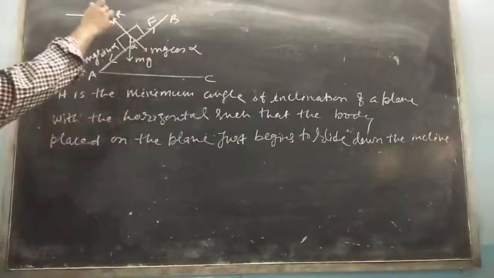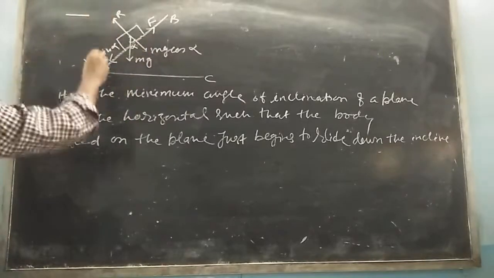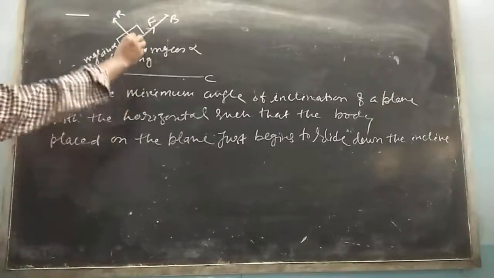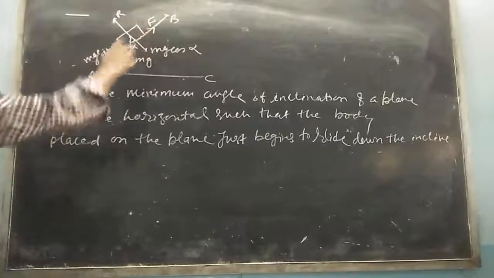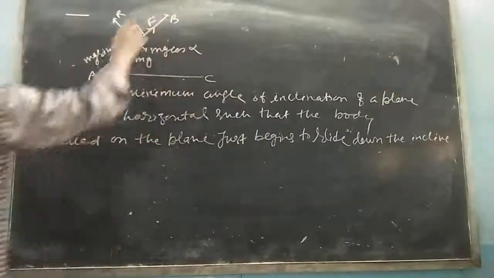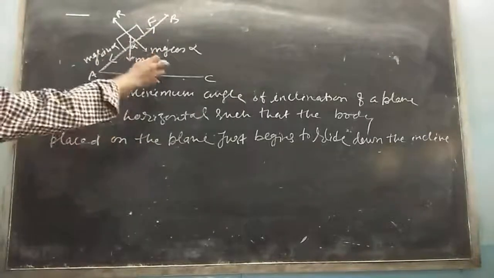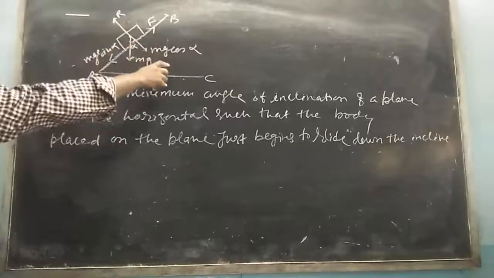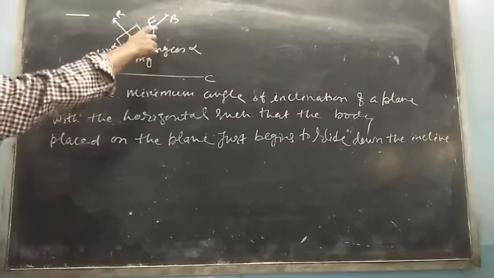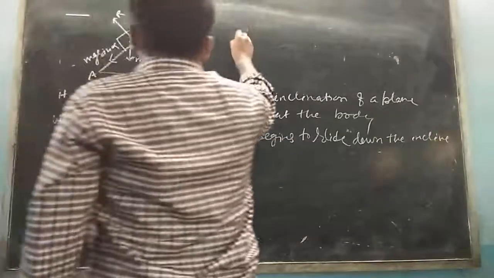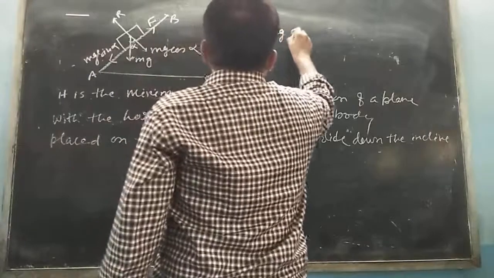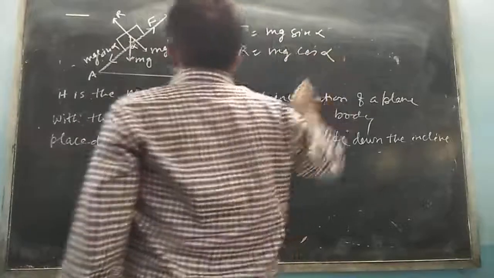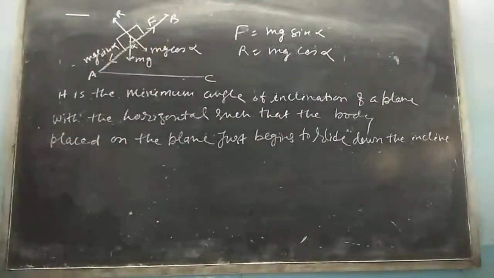The normal reaction acts perpendicular to AB. You can see here, weight mg downward, force of friction F acting up the plane AB. So mg can be resolved: mg cos alpha is opposite to R, and mg sin alpha is opposite to F. So write down here, F is equal to mg sin alpha and R is equal to mg cos alpha. These two equations are coming here.